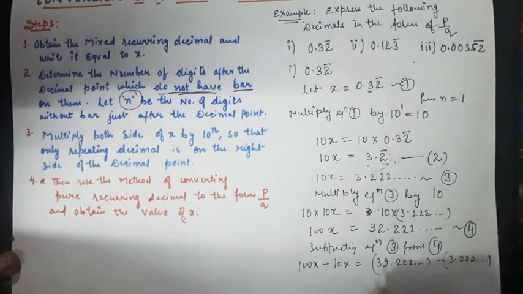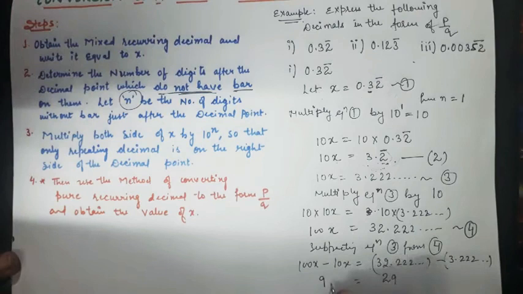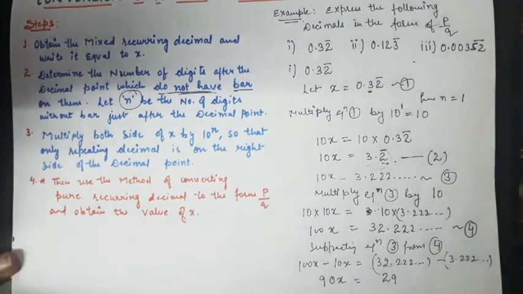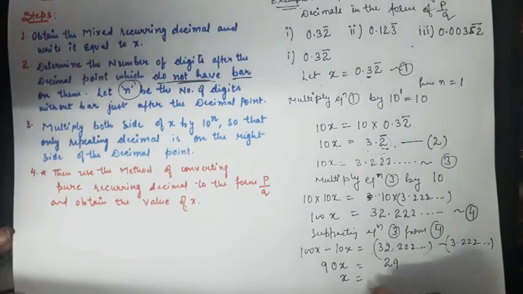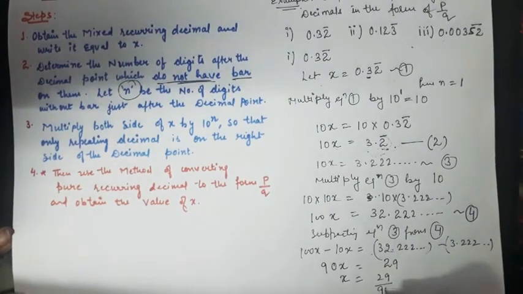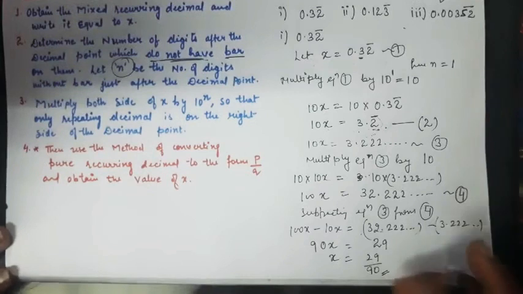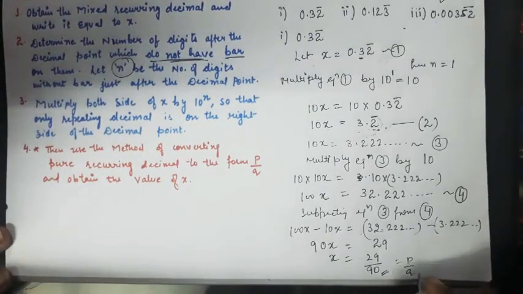After subtracting you get 29 and here 90x. After solving for x you get 29 by 90, which is in the form of P by Q.